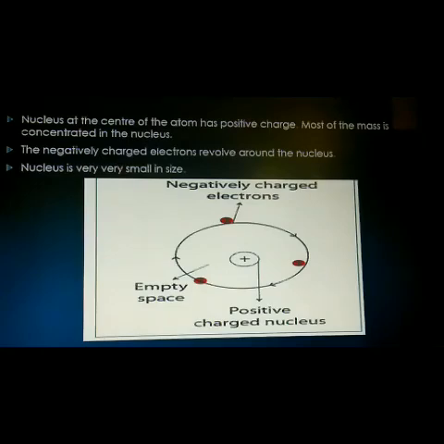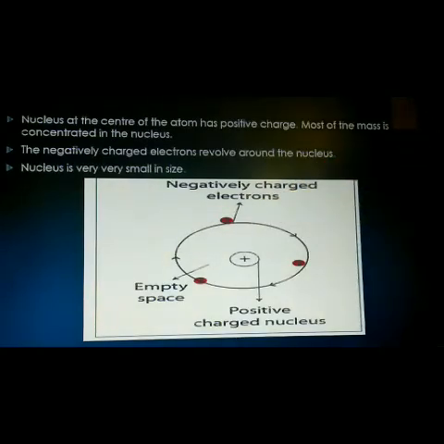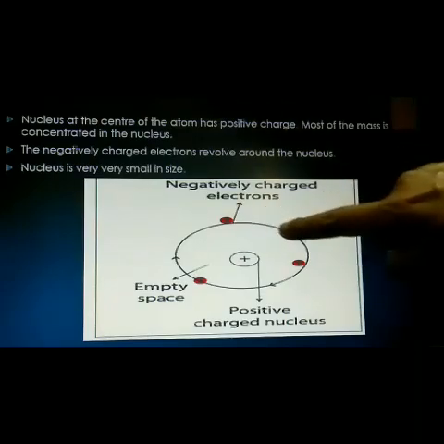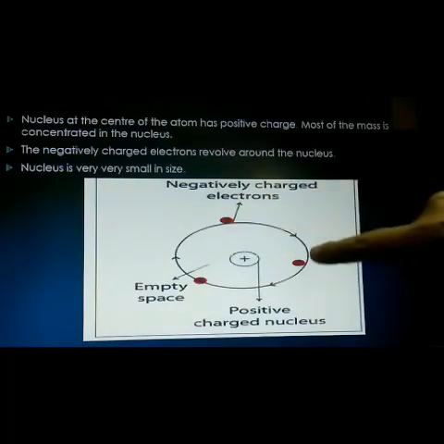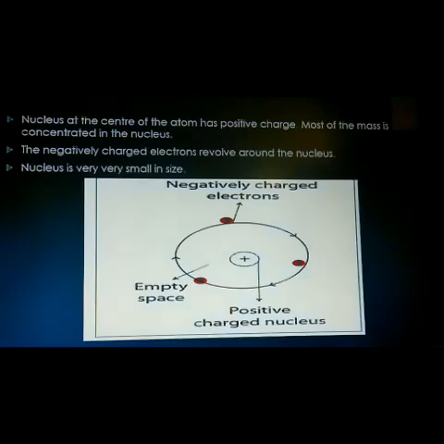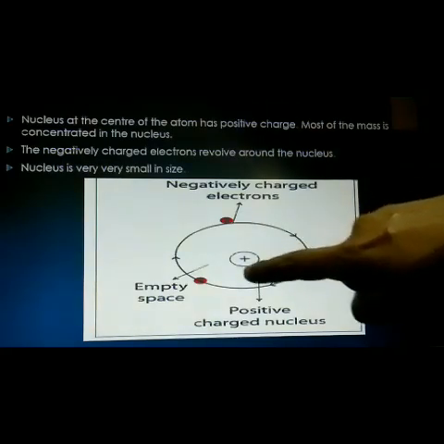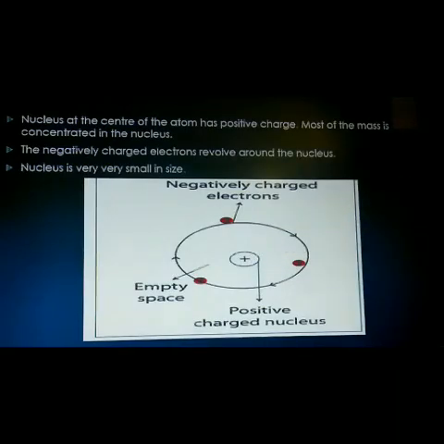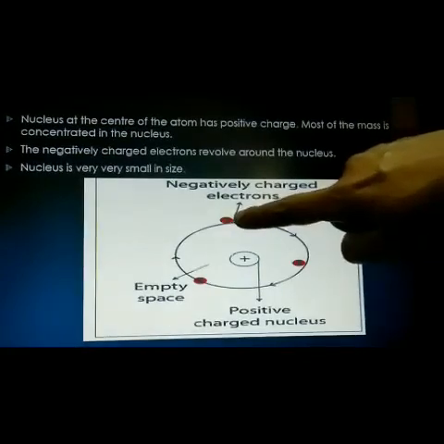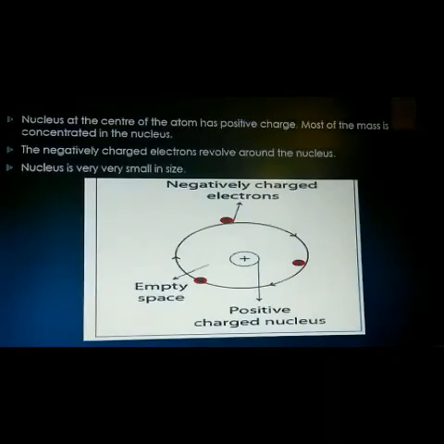The negatively charged electrons revolve around the nucleus in specific orbits, and the electrons can lie only in these orbits. The orbit is the pathway for the electron to move in an atom. So according to Rutherford, the nucleus will be at the center, only positively charged particles will be in the nucleus, and the electrons, the negatively charged particles, will revolve around the nucleus of the atom.